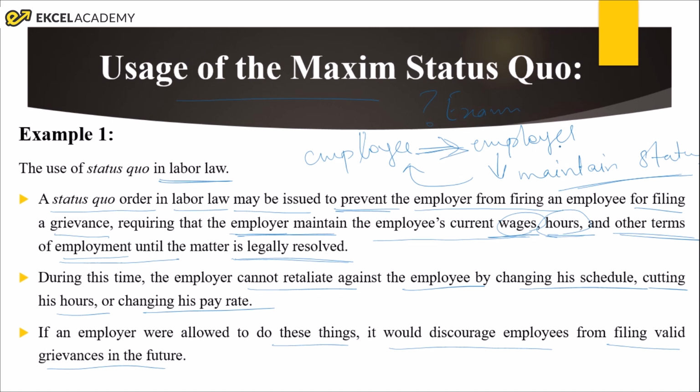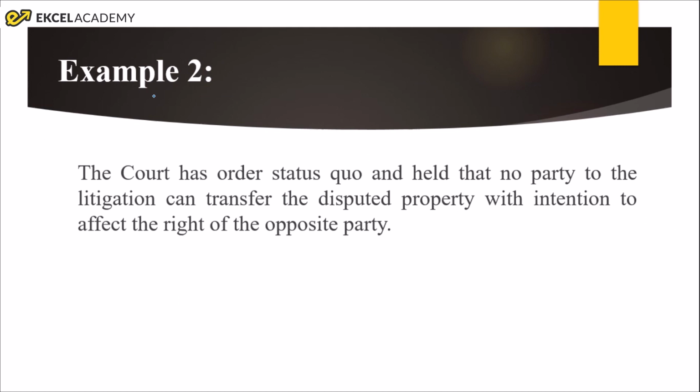So if the employer is allowed to make certain changes, then no further employee will be willing to file any complaints against the employers. So the status quo order will be issued by the court, which will prevent the employer from changing the status of the employee, maybe with respect to wages, number of hours of working or any terms and conditions, until the court gives its final judgment. So the employer is obliged to maintain the same status of the employee before the employee filed the case. So the employee will have the same status as he had before he filed such a case against the employer. Let's move to the second example.